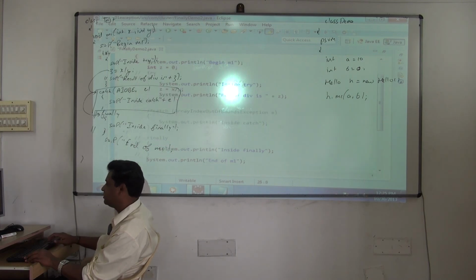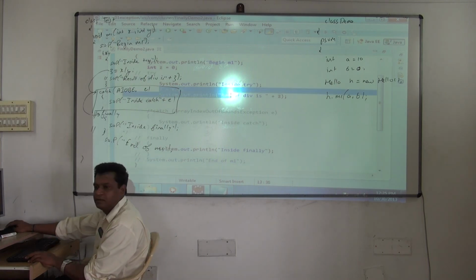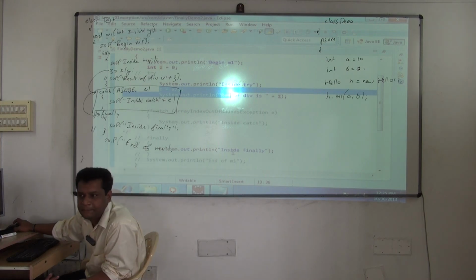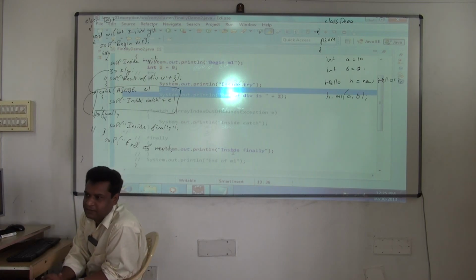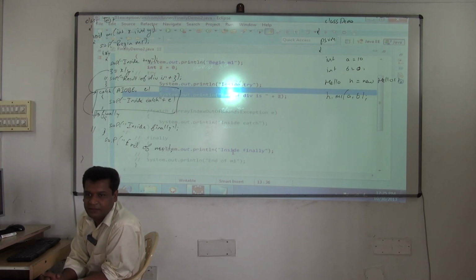So what happens now? If an exception occurs here, all the statements are skipped inside this method. Yes or no? Same thing I was telling you. All the statements inside the method get terminated. But I want to execute something desperately. So that is why I used what? Try and finally. If I want to execute something desperately, that is why I am using try and finally.